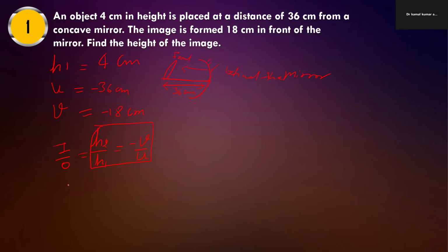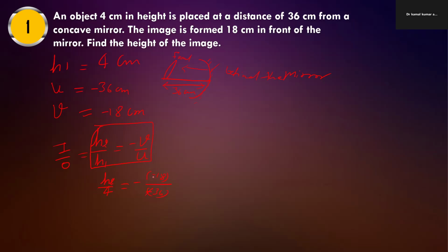What is h2? Now we have to find out h2, and h1 is 4, with minus sign, and v is minus 18, and u is minus 36.